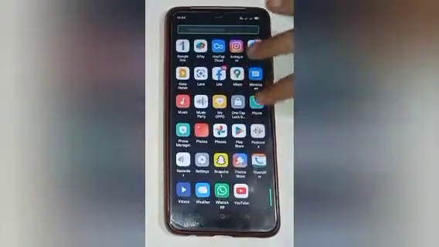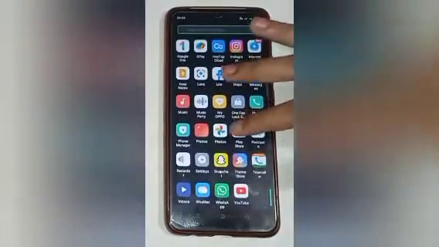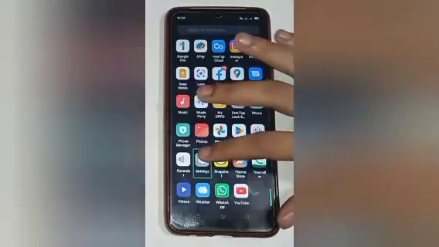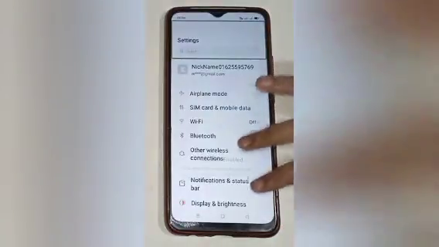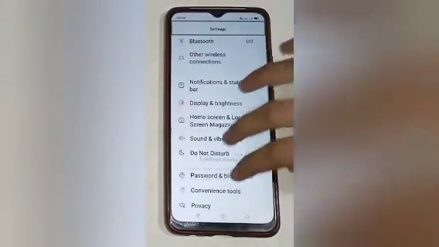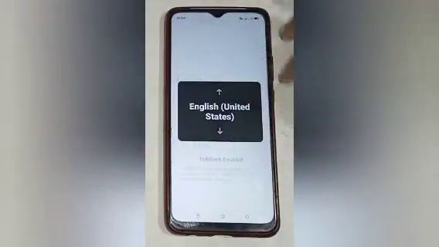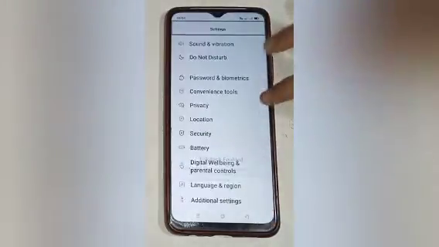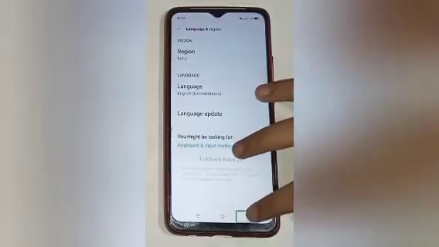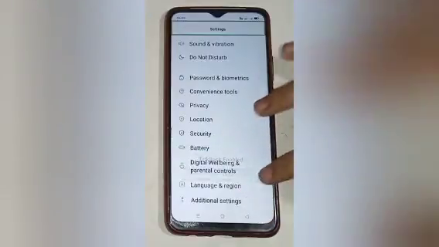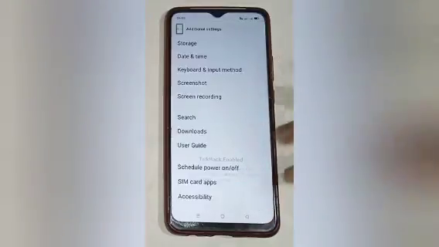Here you will see menu app icon, so you have to click on the setting icon. Double click on that. Here you will see many option again. Settings. You have to click on the additional setting option.